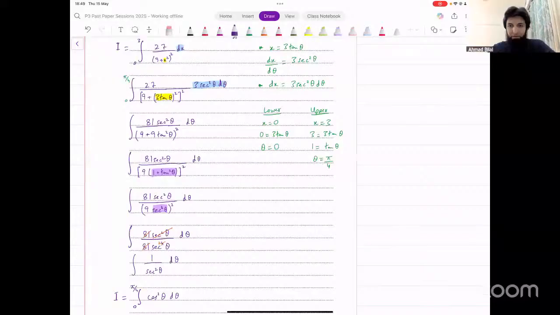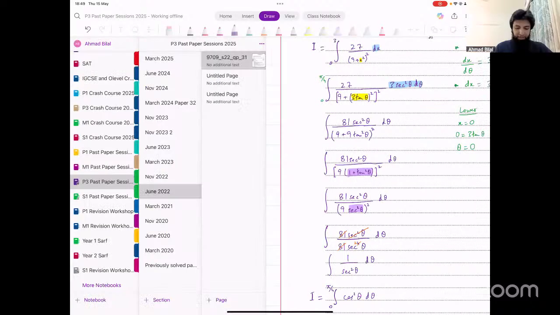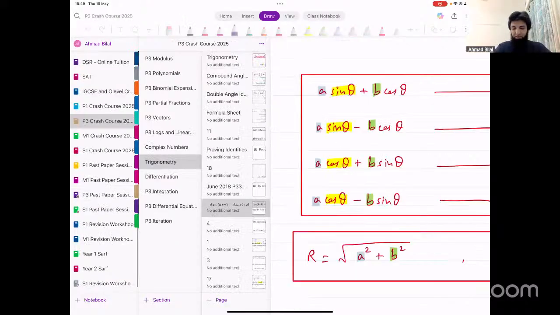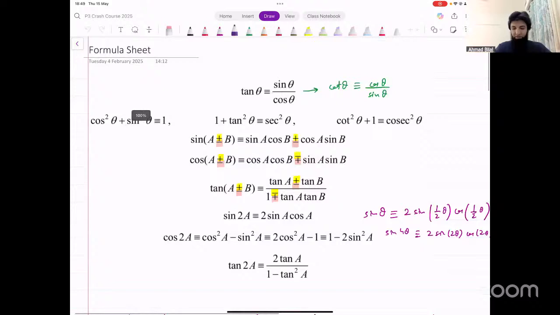No problems? Okay, good. Now, some people are asking about the formula sheet that you get for paper 3. Let me just show that to you. The formula sheet that you get for trigonometry. These are all the identities, the ones that you see in black, you should remember.